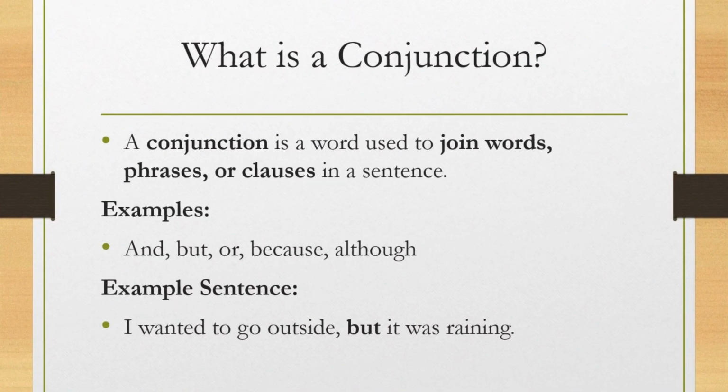Next one, what is a conjunction? A conjunction is a word used to join words, phrases, or clauses in a sentence. Examples: and, but, or, because, also. In example sentences: I wanted to go outside but it was raining. Study hard or you may fail. Ria and Priya are friends.